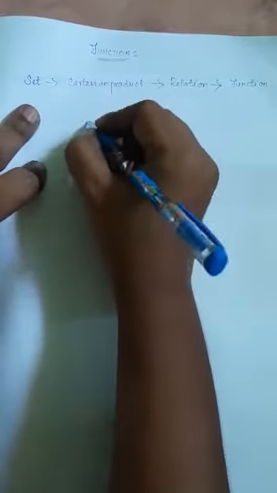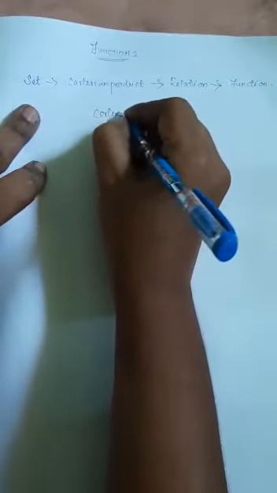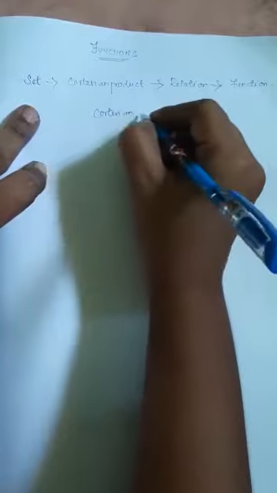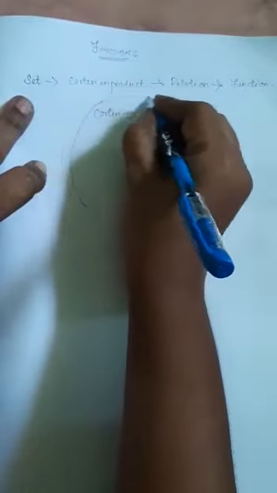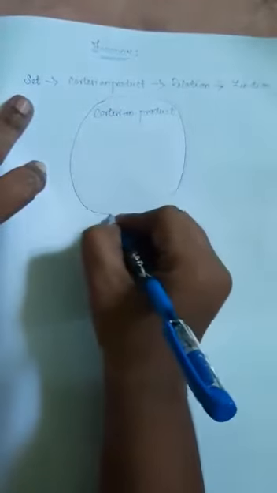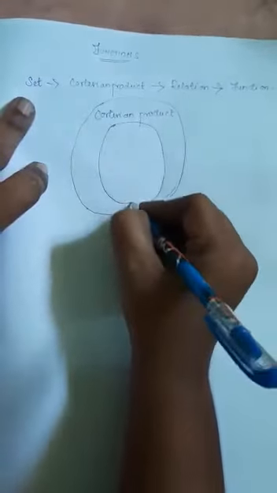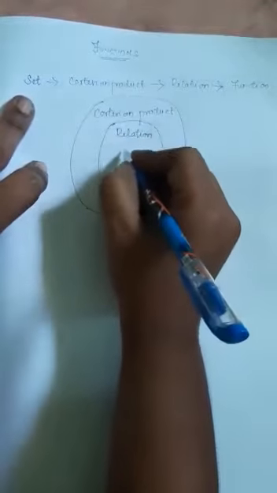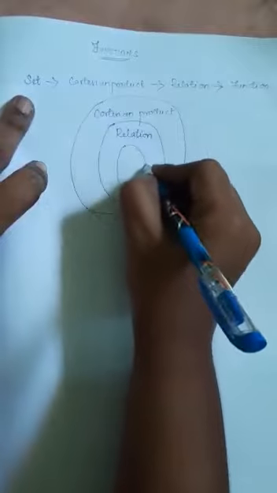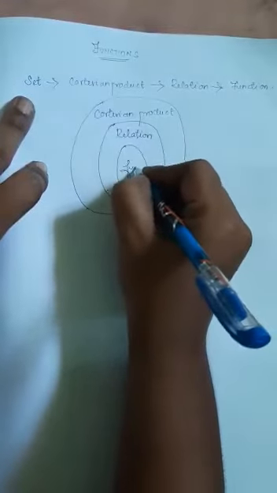Because I explained this under a structure, Cartesian product. Let me take this Cartesian product as a set structure, okay? So under Cartesian product only we have taken the relation, right? So from this relation only we are going to take functions.